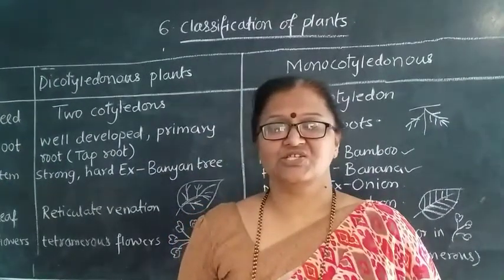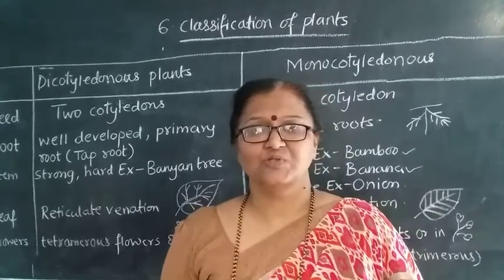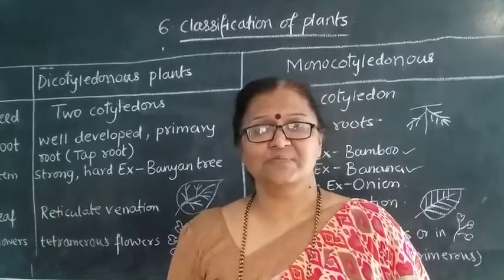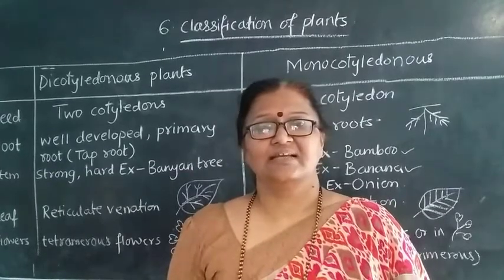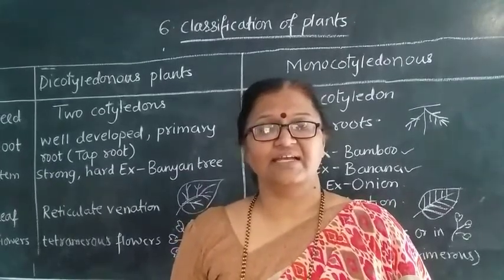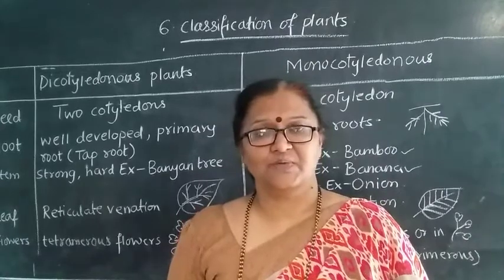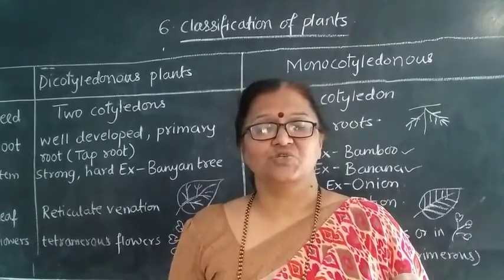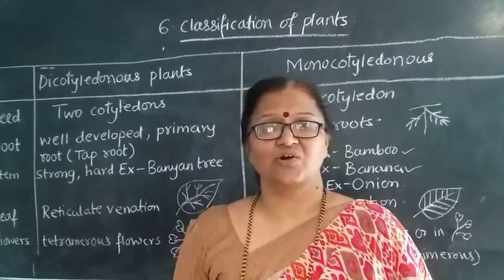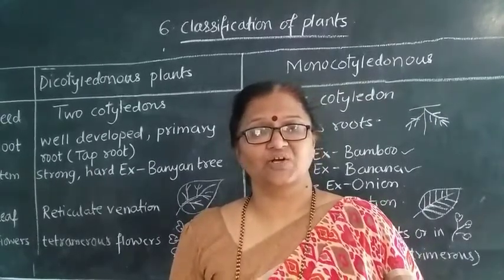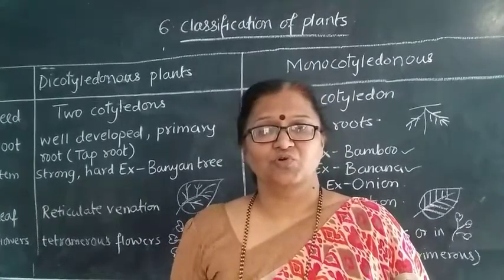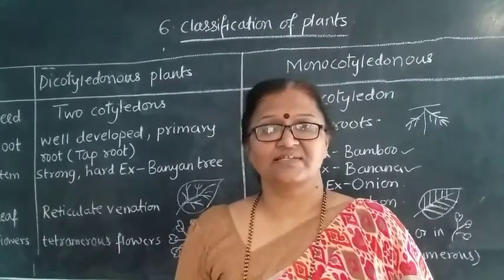In today's lecture, we have seen gymnosperms and angiosperms. In that we have seen that gymnosperms have naked seeds, and angiosperms have closed seeds. In that we have seen about the dicotyledonous and monocotyledonous plants, which are called dicot, or you can say monocot. In the further lecture, we will see the further points.